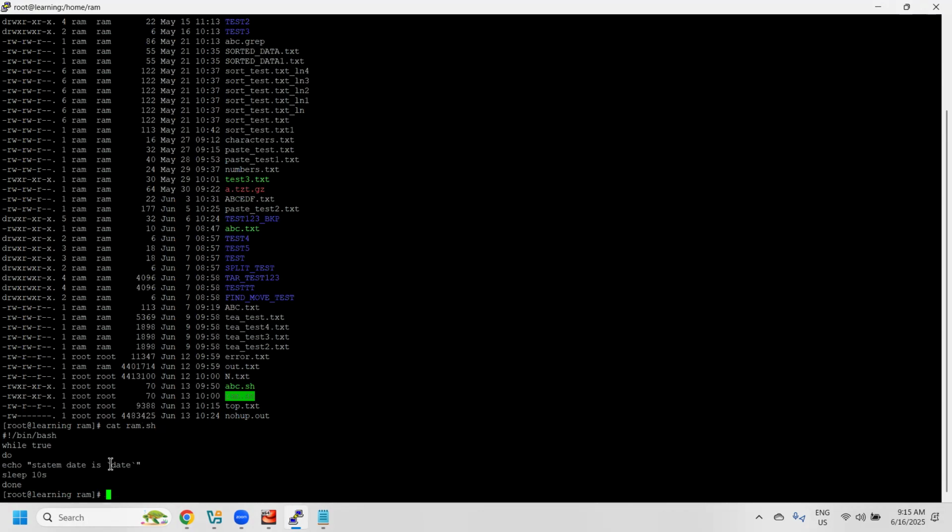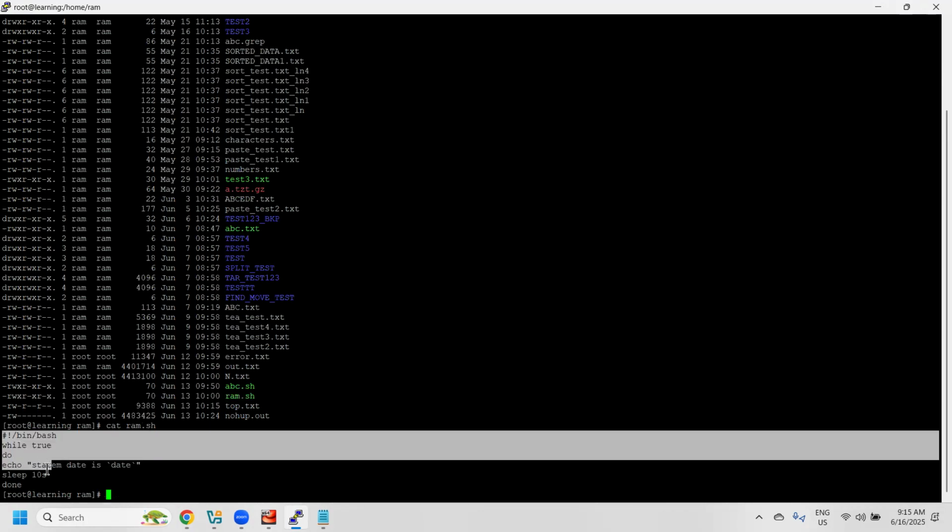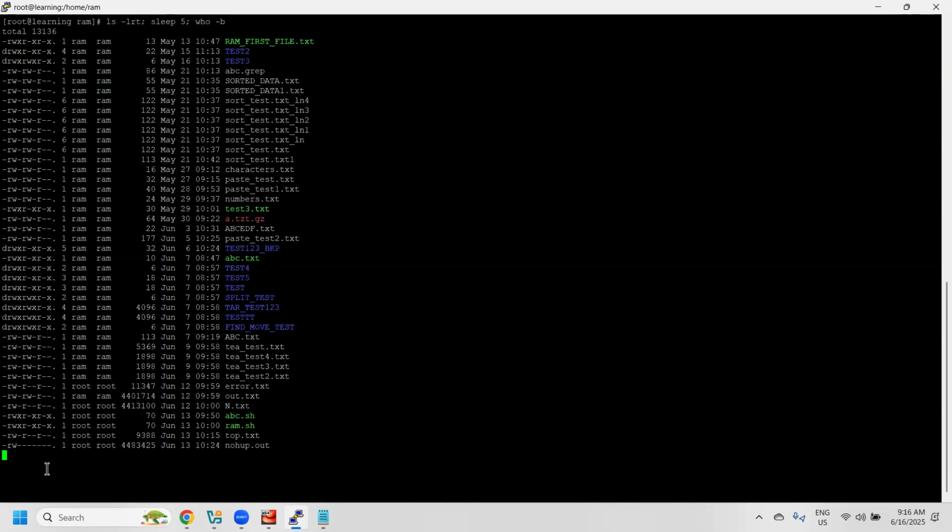In ram.sh, assume that you want to stop your program execution. For example, if I execute ls -lrt, then sleep 5, and again who -b, you want to run these three commands. After the sleep 5, the system waits 5 seconds and after that the program will be executed. So with the help of the sleep command, we can stop executing a program.